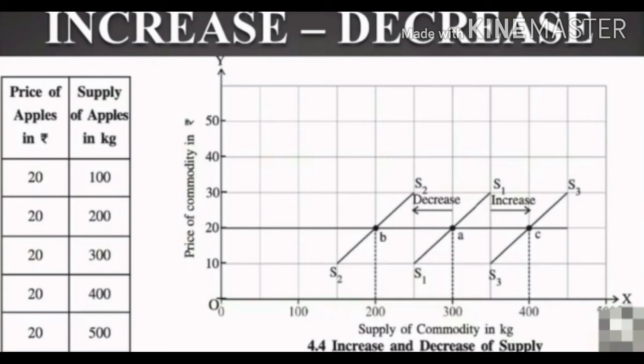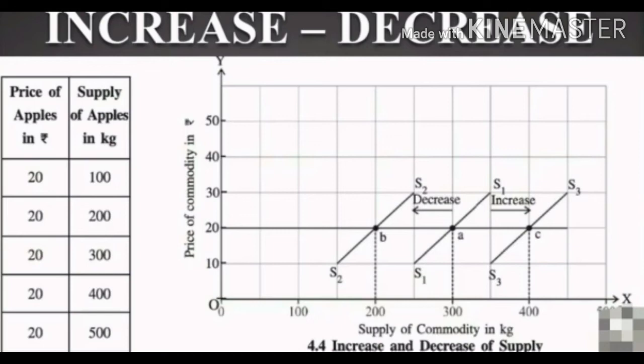So here in the diagram you can see the price is on the y-axis and supply is on the x-axis. Initially the supply curve is represented by S1 here at a price of rupees 20. So the supply is 300 kg. This is plotted as point A. This is given as your initial point.